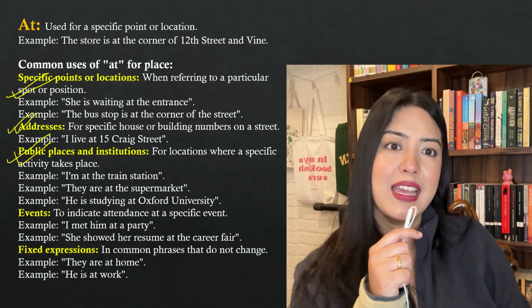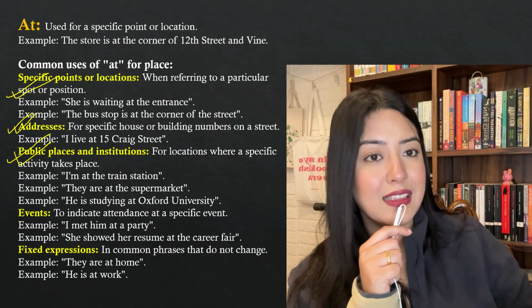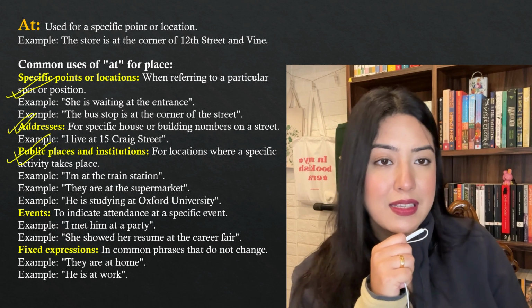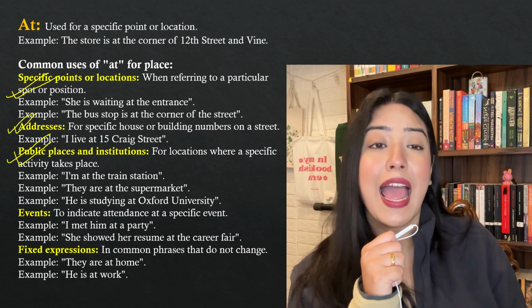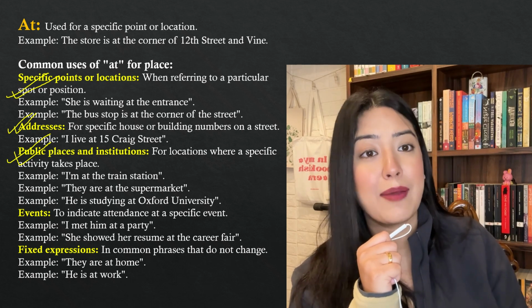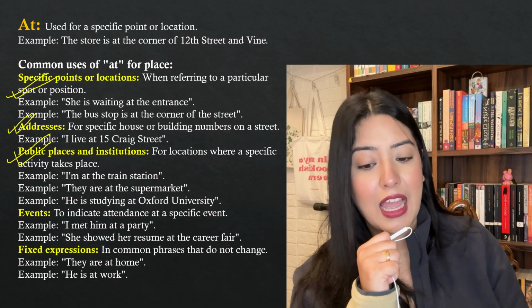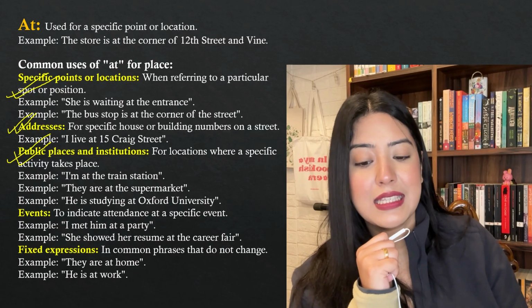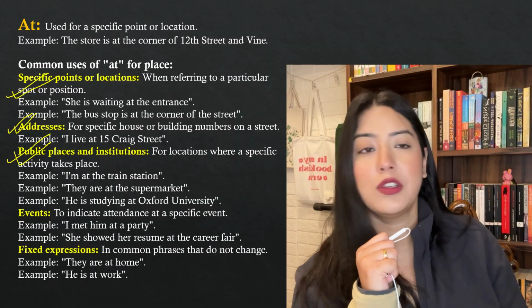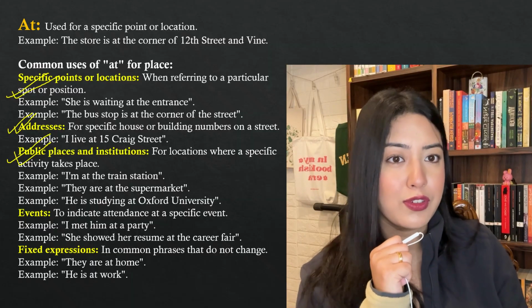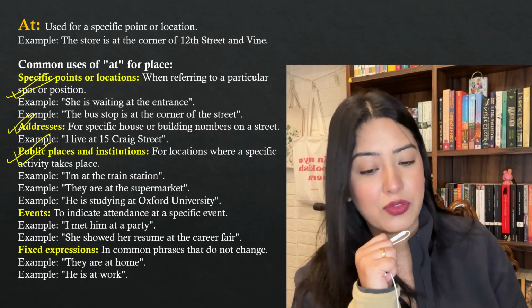Okay, so again, this is for addresses of a specific house or building. Where do you stay? I stay at home, which is located at this street. Public places and institutions: where is she? At school. Where is she? At office. I'm at the train station, they are at the supermarket, he is studying at Oxford University. You will not say she's studying in Oxford University. She is studying at Oxford University.